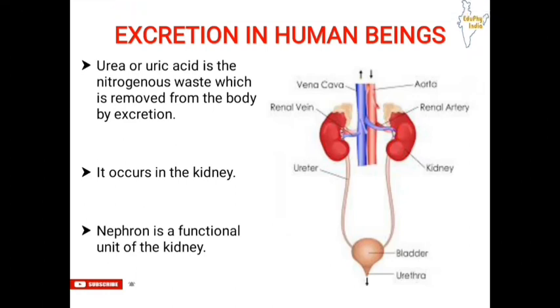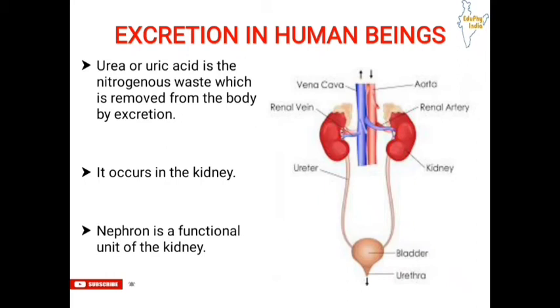Now we are going to see excretion in human beings. As we have seen, excretion is removal of nitrogenous wastage from the body of living organisms. So what are these nitrogenous wastage produced in human beings? These are urea or uric acid. So urea or uric acid is the nitrogenous waste which is removed from the body by excretion. This excretion occurs in the kidney.